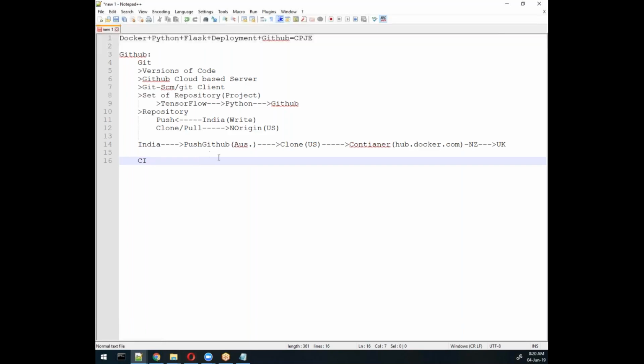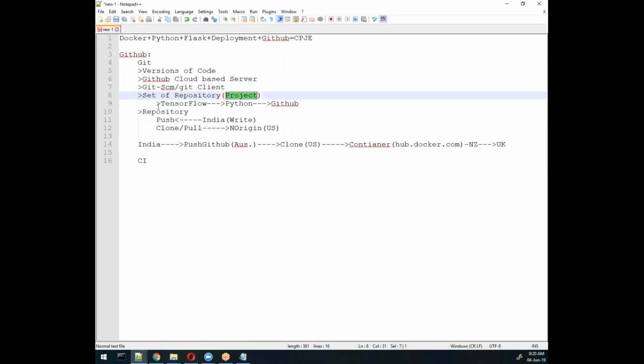Okay. So first of all, today we will understand about GitHub, and this is Git, and there are two things: cloud-based server. GitHub is basically a cloud-based server, which will maintain the versions. Okay, and a set of repositories. A repository is nothing but a project.